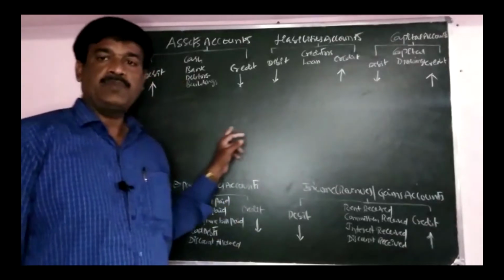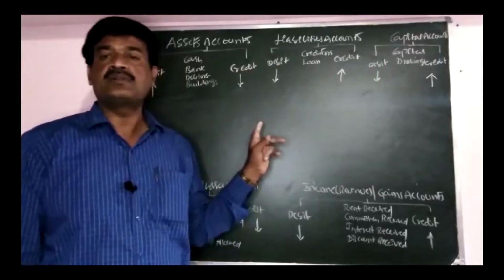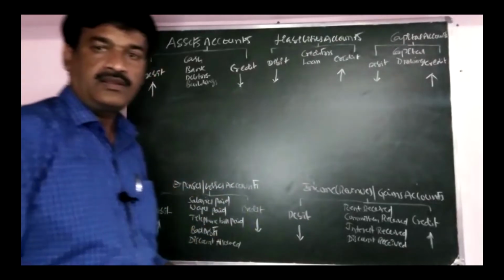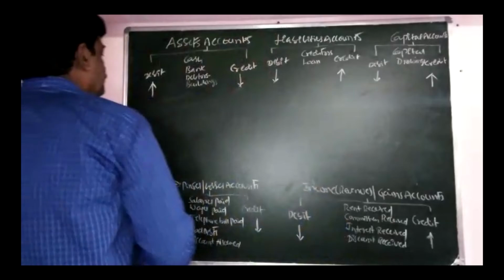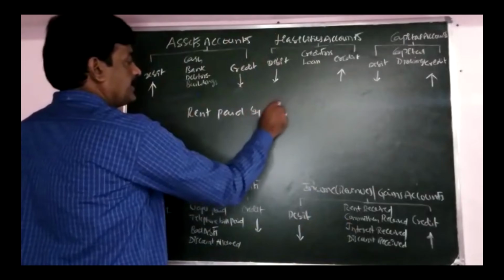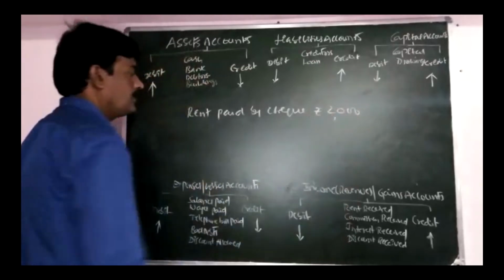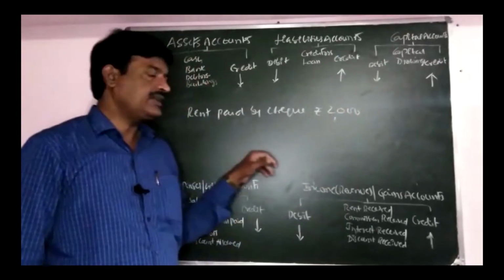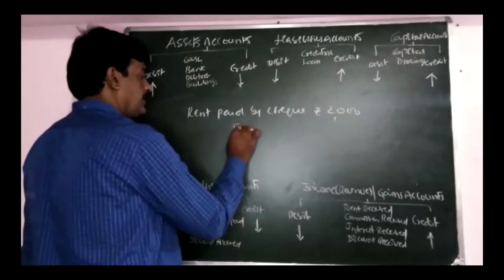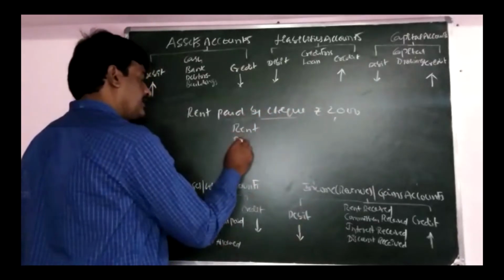Now I am taking the payment of cheque. In payment of cheque, there is no condition. In payment of cheque, we always have to take bank. Rough work: rent paid by cheque, rupees 2,000. How are we paying rent? By giving the cheque. We have to take rent and, because we pay through cheque, bank.